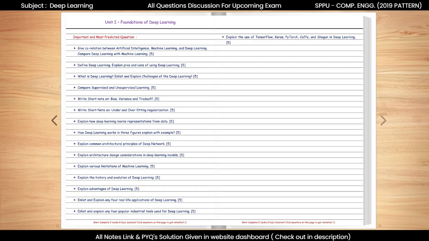Now, let us move on to our next important topic: deep learning frameworks. From this topic, we can expect questions such as: explain the use of TensorFlow, Keras, PyTorch, CAF and Shogun in deep learning. TensorFlow supports large-scale deep learning with strong production support. Keras provides an easy-to-use interface for rapid development. PyTorch offers flexibility and dynamic computation graphs. CAF is efficient for image-based tasks. Shogun supports machine learning and deep learning research.